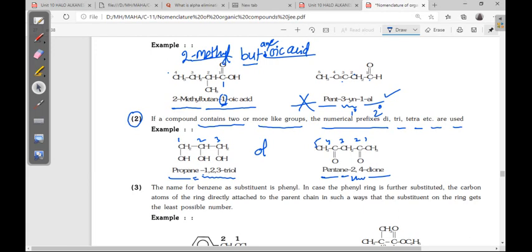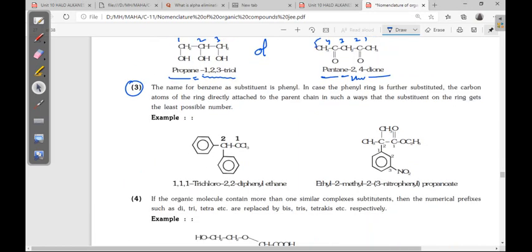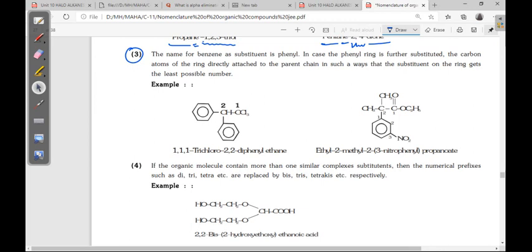Next, rule number 3. The name for benzene as substituent is phenyl. In case benzene as a substituent is there, that is called phenyl. Okay, phenyl. In case the phenyl ring is further substituted, the carbon atoms of the ring directly attached to the parent chain are numbered in such a way that the substituent on the ring gets the least possible number.